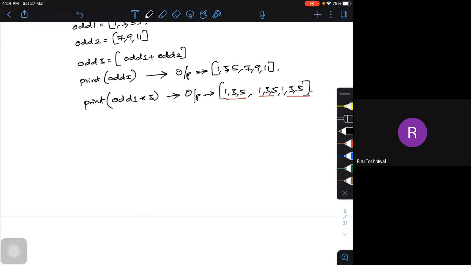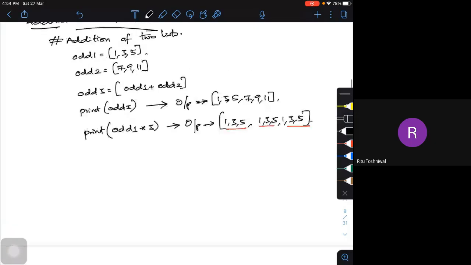In the last statement, print odd into 3. Will it print the element 3 times or multiply each element by the constant 3? No. What it's going to do is take the list 1, 3, 5 first time, then 1, 3, 5 second time, 1, 3, 5 third time. It's not going to multiply anything. Only the list gets printed 3 times. That's it. It's not going to do any multiplication. 3 times the list will be getting printed. Okay, sir. Thank you. Yeah, fine.